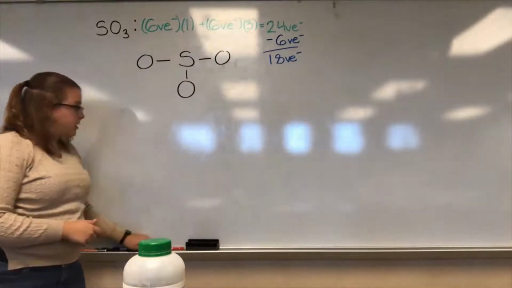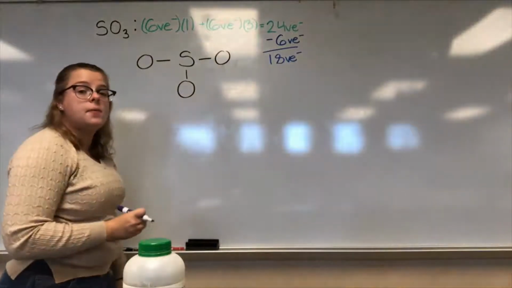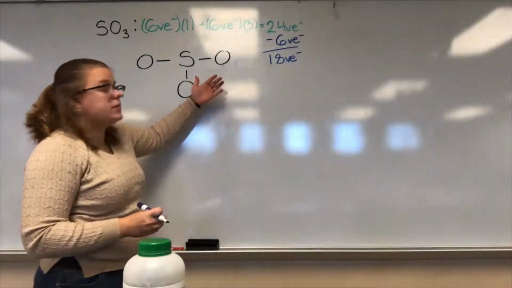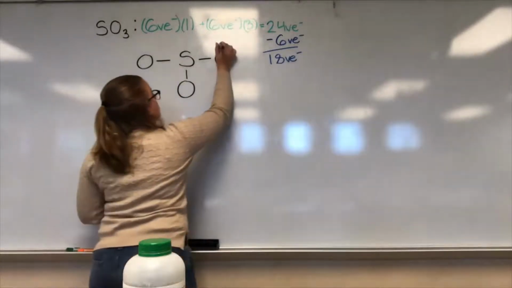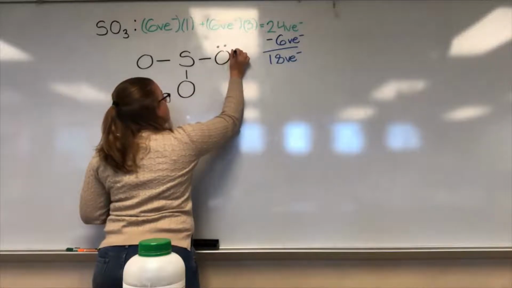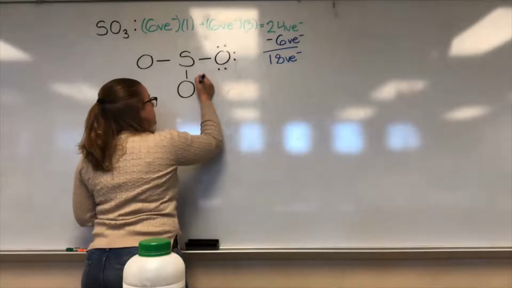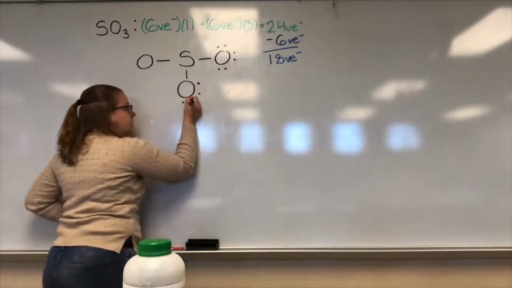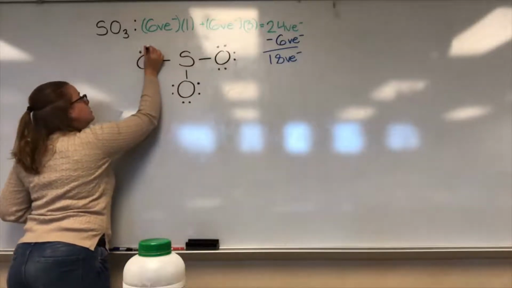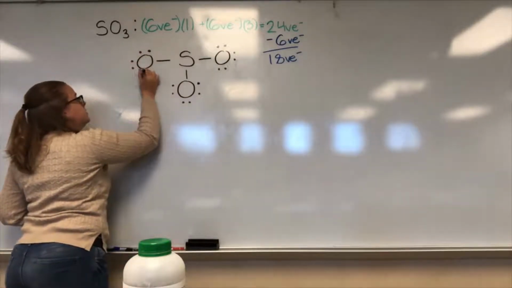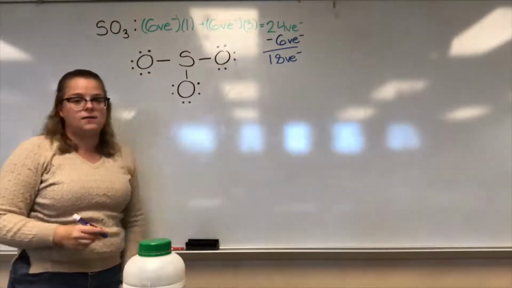Okay. So let's go ahead and start making our electron pairs with those remaining 18. Remember, we're going to make sure our surroundings are filled before we go to our center. So 1, 2, 3, 4, 5, 6, filled, move on. 7, 8, 9, 10, 11, 12, filled, move on. 13, 14, 15, 16, 17, 18. All right, we got no more dots because we used up those 18 valence electrons.